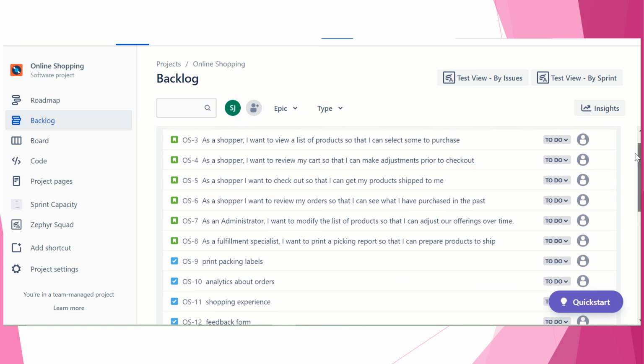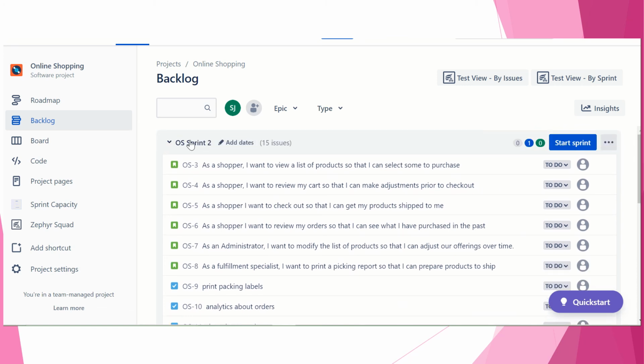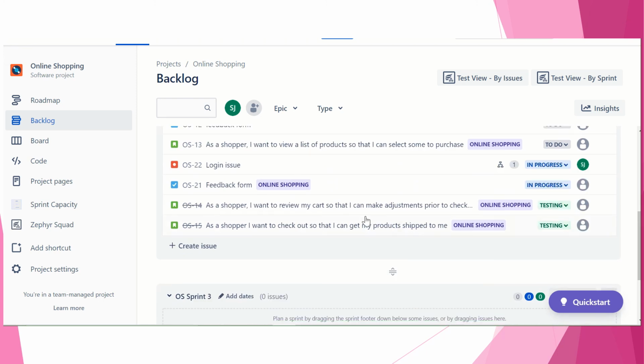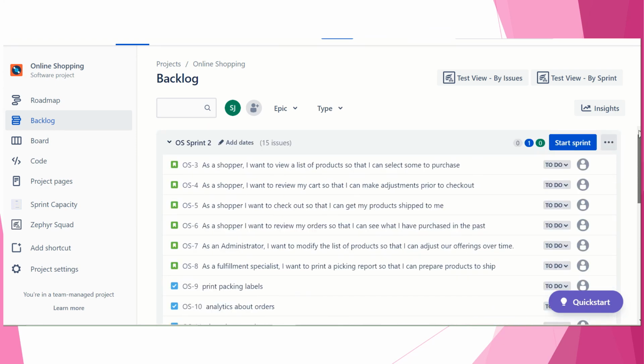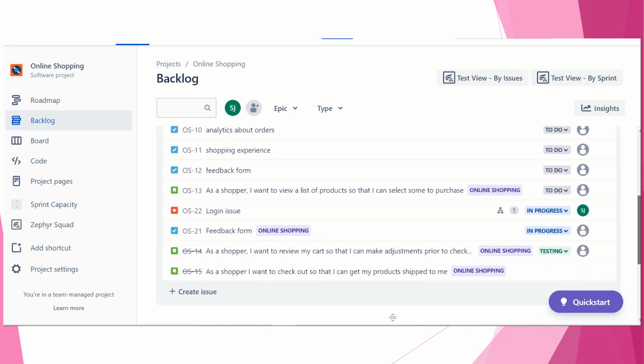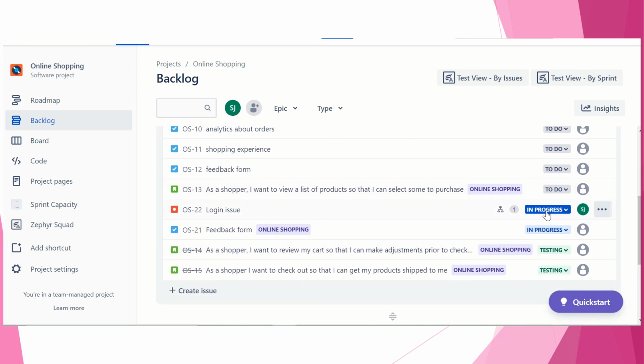So see, this is in your sprint 2, and these are active, all are in the to do stage. Again it has come, right? So this was in progress, so this is my new backlog.